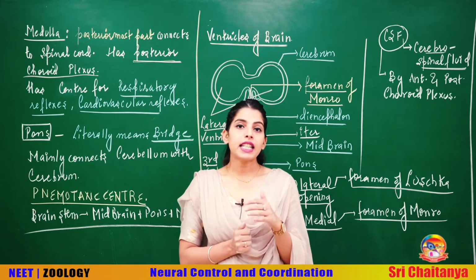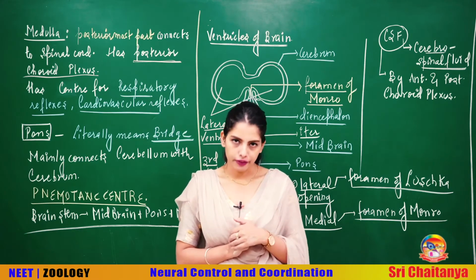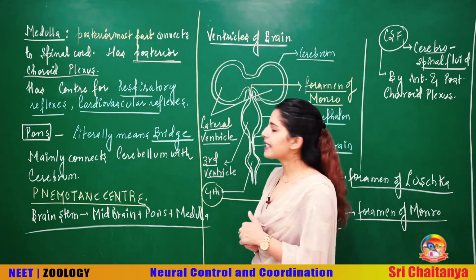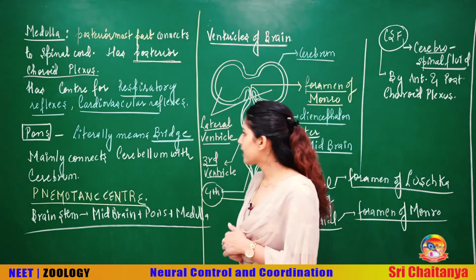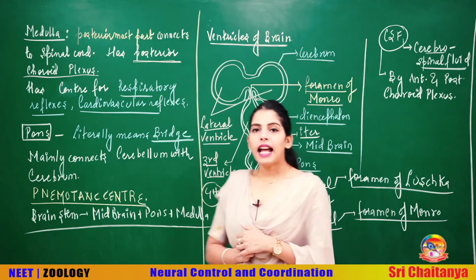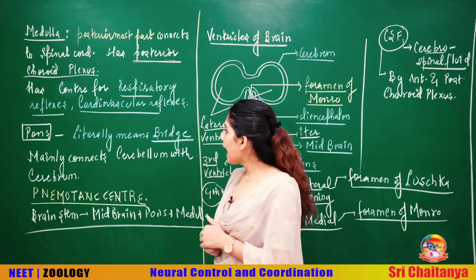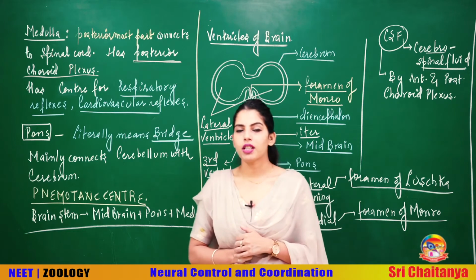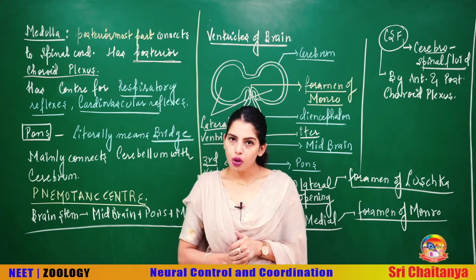Okay, you will see that these choroid plexus are actually responsible for secreting the CSF. Now talking about the function of the medulla, beta, it has several centers like the respiratory reflex center and the cardiovascular centers. That means it can control the respiratory reflexes and it can control the cardiovascular reflexes. If you remember in the breathing chapter, we discussed the respiratory rhythm center that controls the major part